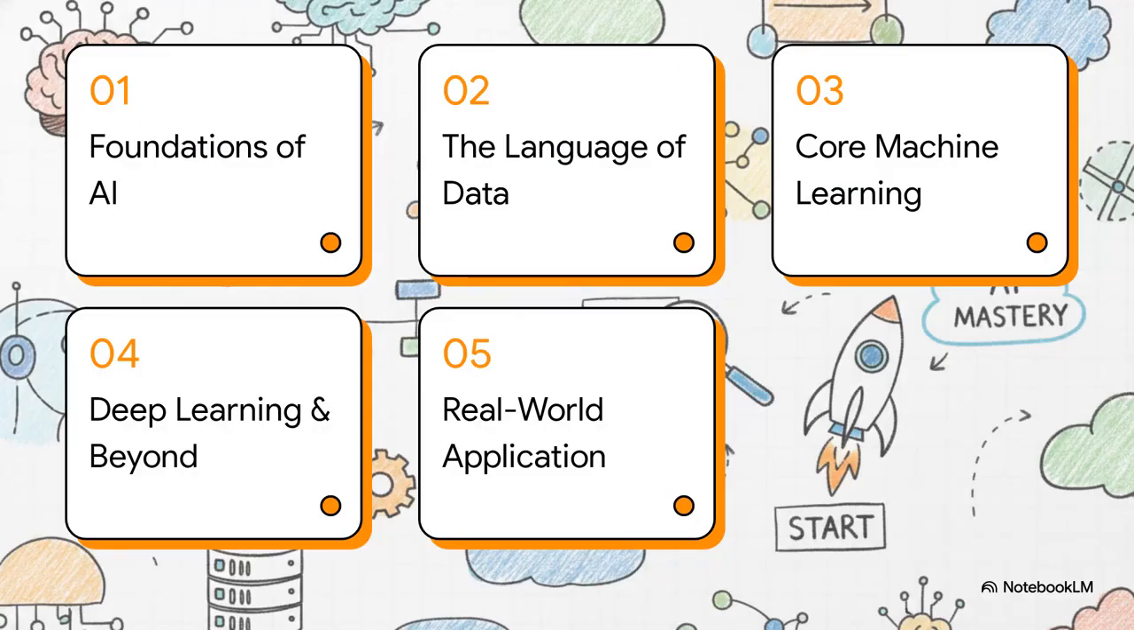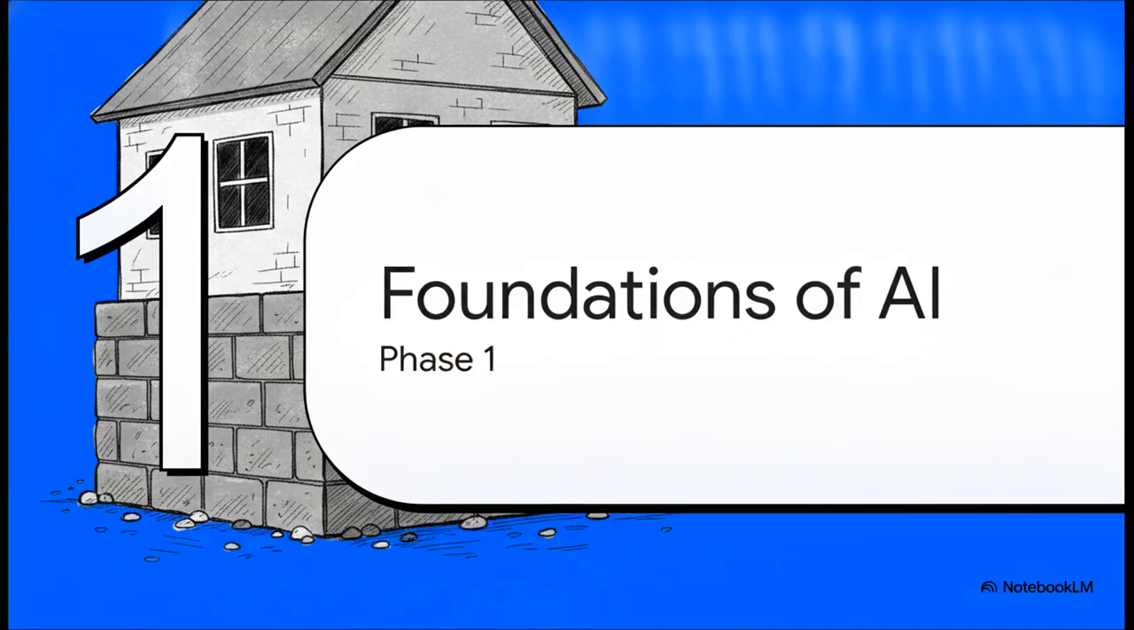harder. So to solve this, we're using a scaffolding architecture broken down into 5 distinct phases: the foundations of AI, the language of data, core machine learning, deep learning and beyond, and finally, real-world AI application. All right, kicking things off with phase 1, the foundations of AI.